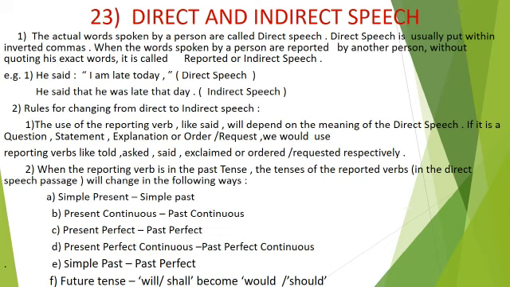For example, he said, I am late today. Direct speech. He said that he was late that day. Indirect speech. 2. Rules for changing from direct to indirect speech.